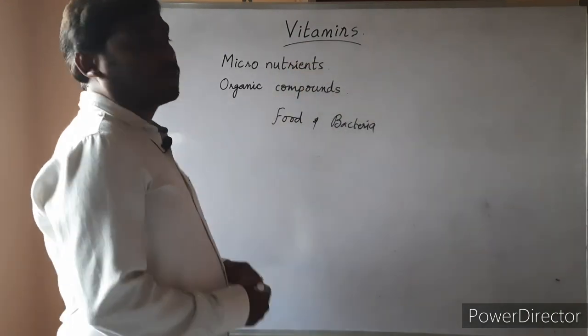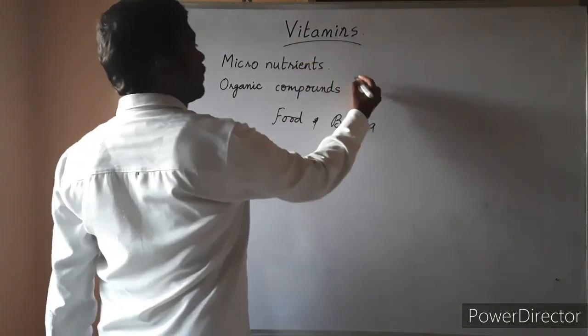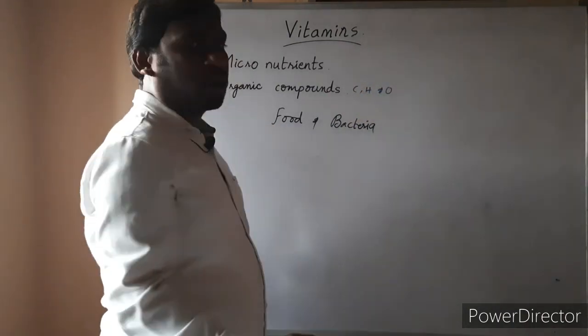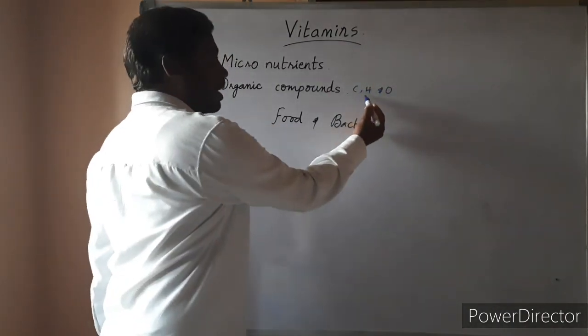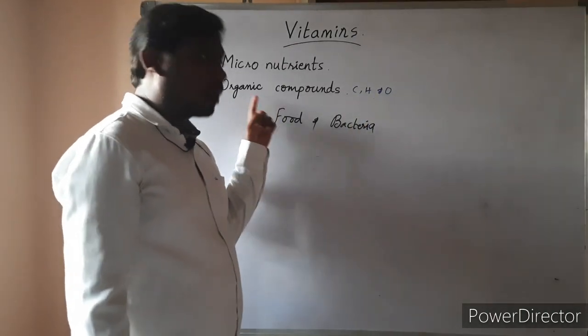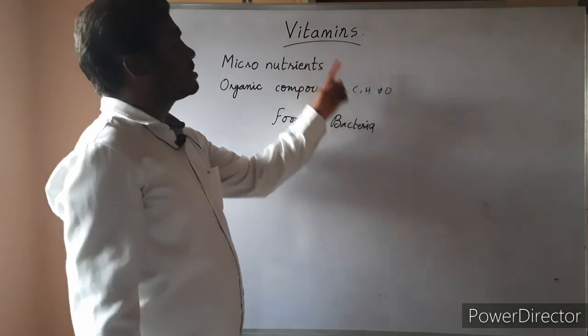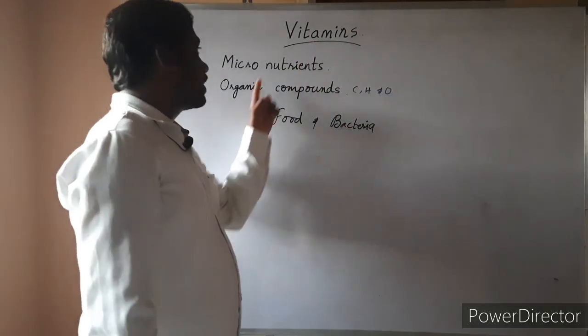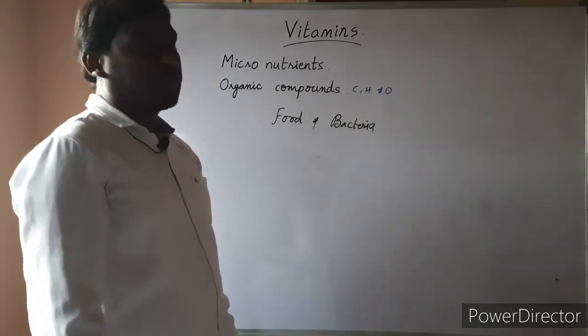Vitamins are organic compounds because they are made up of carbon, hydrogen and oxygen. Any chemical compound that is made up of carbon, hydrogen and oxygen is said to be an organic compound. So all vitamins are made up of carbon, hydrogen and oxygen. Hence they are called organic compounds.